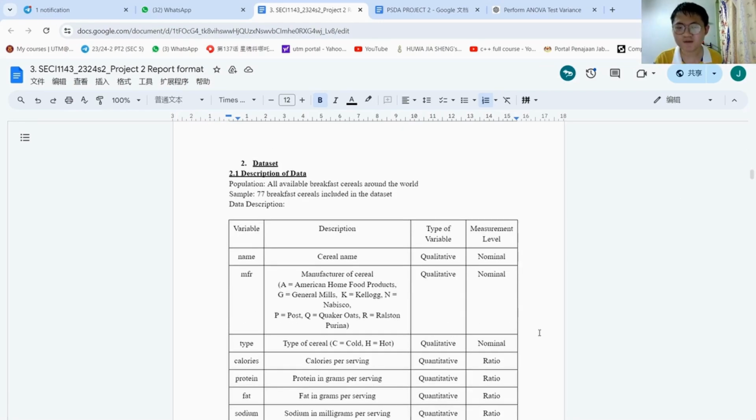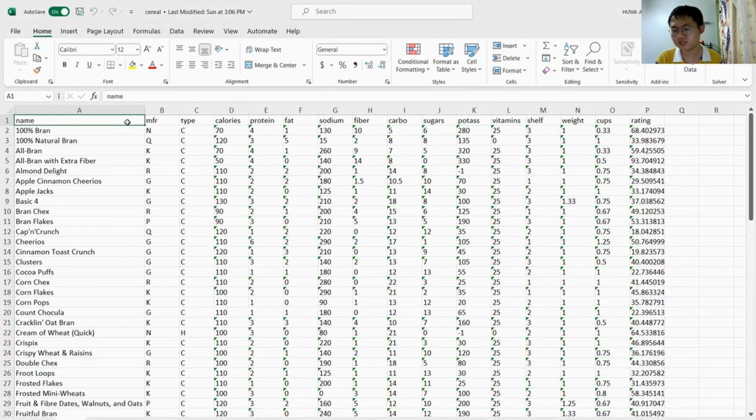Now I would like to talk about the data set and starting with the description of data. For the data, the population is all available breakfast cereals around the world, and samples is the 77 breakfast cereals included in the dataset. And as for the data description, we use different variables for each one.